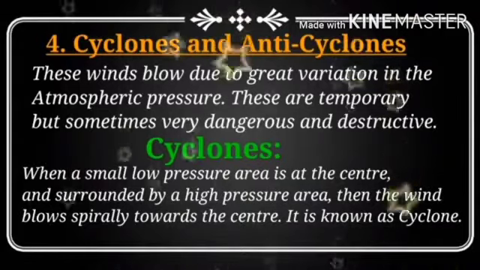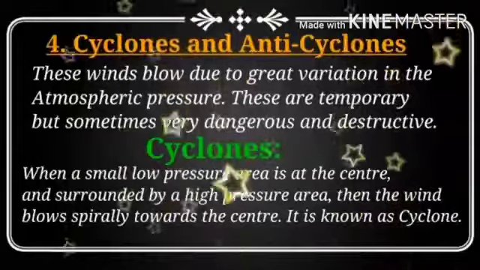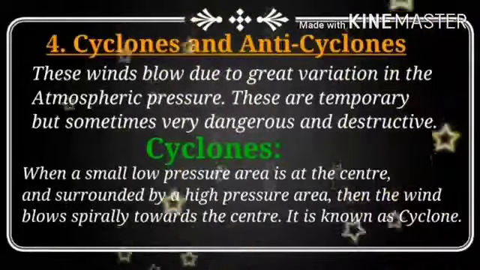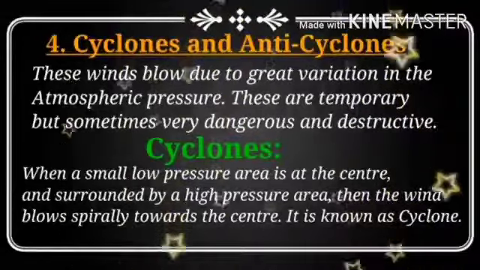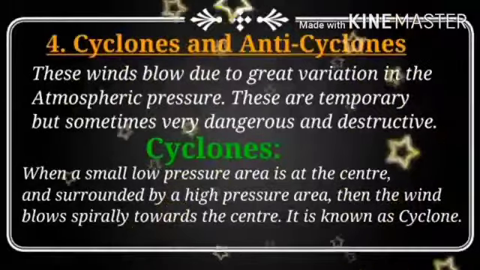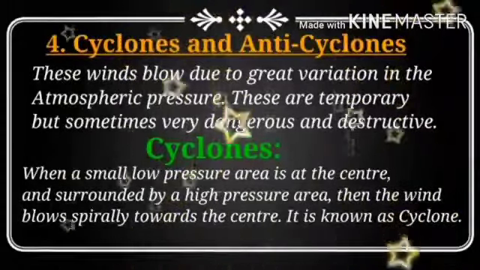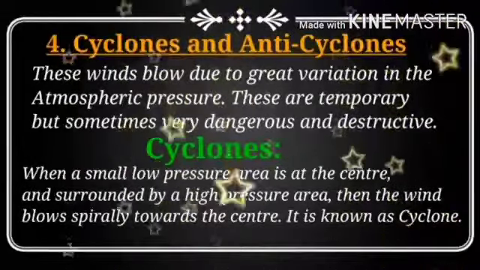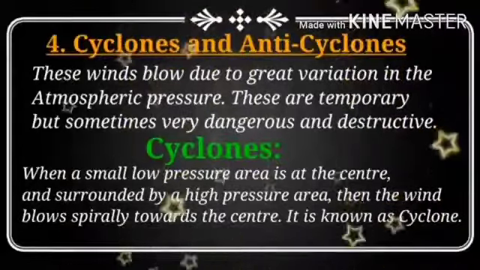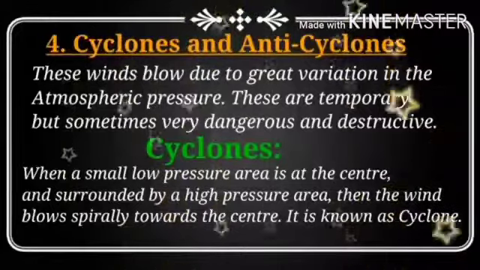Okay, now the fourth type of wind is cyclones and anticyclones. See, cyclones and anticyclones, why are these types of winds formed? These cyclones and anticyclones are formed due to great variation in the atmospheric pressure. So you know, air has weight and it exerts pressure. That's what we call atmospheric pressure. If that atmospheric pressure is subjected to great variation, then cyclones and anticyclones are formed.